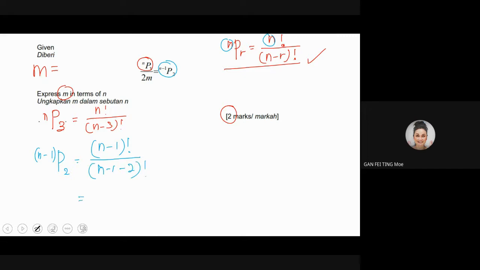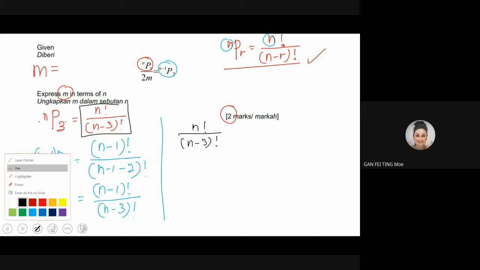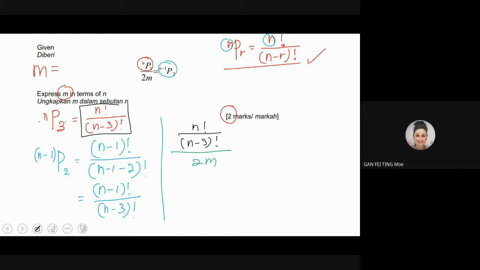This is simplified as n minus 1 factorial over n minus 3 factorial. Right, so when you are here, it shouldn't be any problem. You place this one as the numerator: n factorial over n minus 3 factorial. Okay, I take another color as over 2m, right?